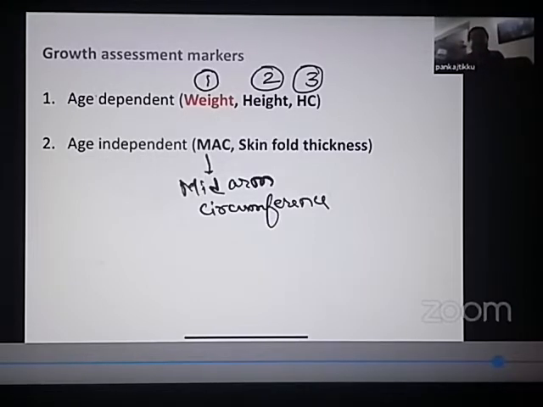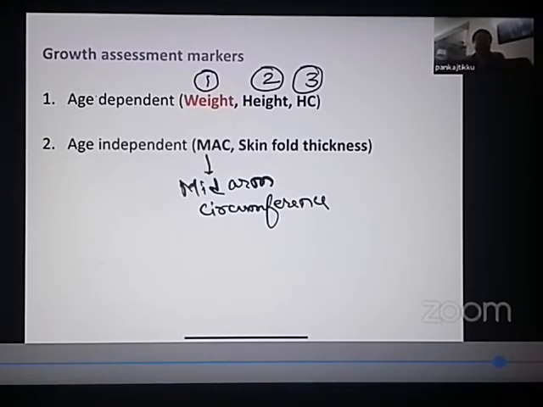Now, when I say mid-arm circumference of the child is 14 centimeters, you do not need to ask me, sir, what is the age? Because any child who has a mid-arm circumference of more than 13.5 centimeters, don't write it now, we'll later discuss about this. Just here right now. Any child who has a mid-arm circumference of more than 13.5 centimeters, irrespective of whatever the age of the child is, he will be called a normal child. So this is an age-independent marker of growth assessment. One of the most important age-independent markers of growth assessment is mid-arm circumference of the child.